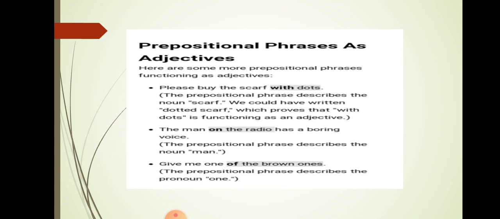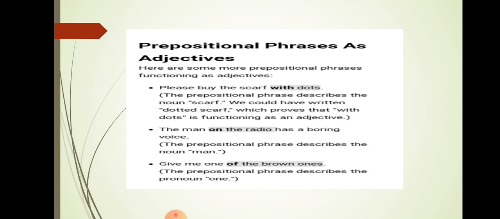It is telling you more about scarf, a noun. It's modifying a noun, so it is functioning like an adjective phrase. The man on the radio has a boring voice. On the radio is describing man. So it is an adjective phrase.